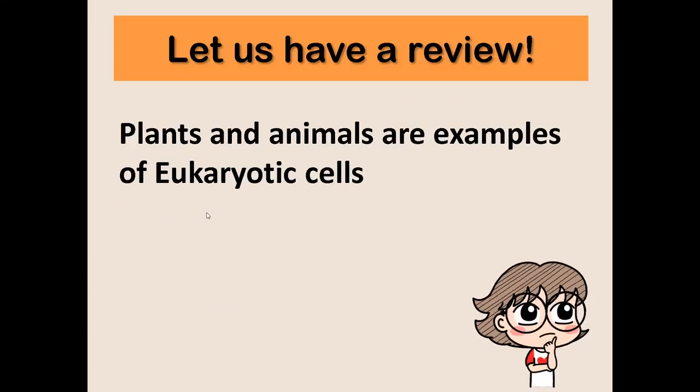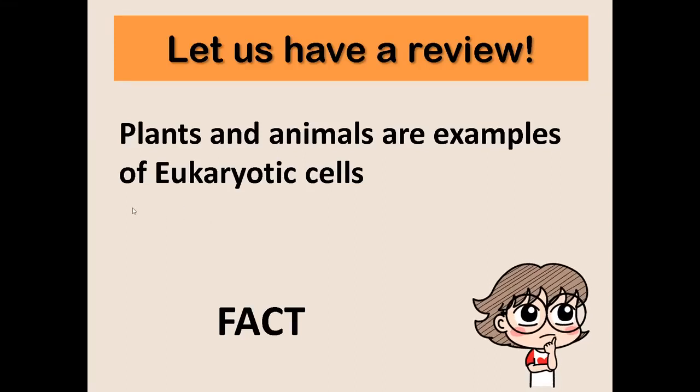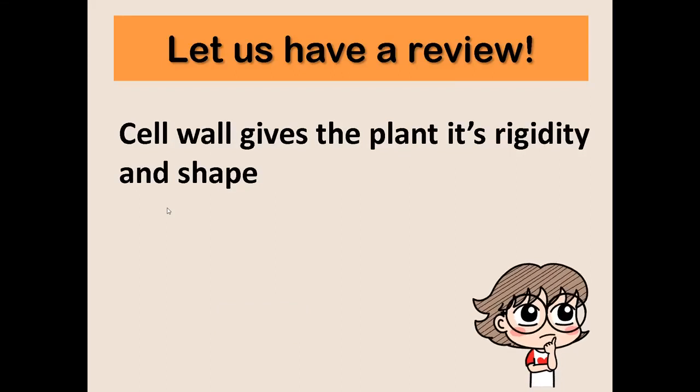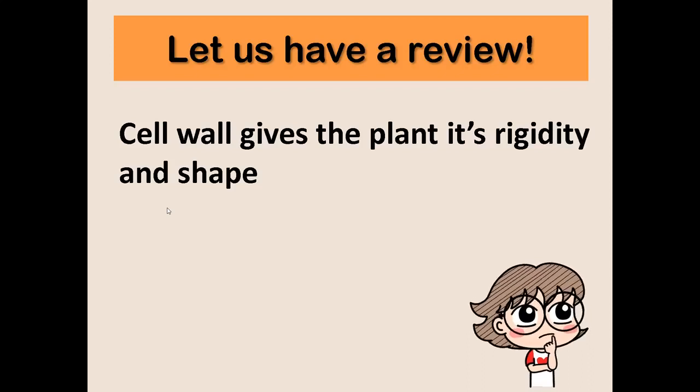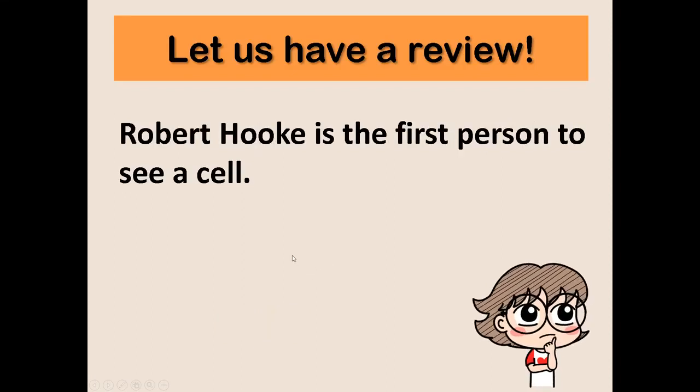Next, plants and animals are examples of eukaryotic cells. 3 seconds to key in your answer. It's a fact. Plants and animals are examples of eukaryotic cells. Eukaryotic cells are cells that have a true nucleus. Next, cell wall gives the plant its rigidity and shape. You have 3 seconds to key in your answers. Okay, let us check your answers. Okay, it's a fact.